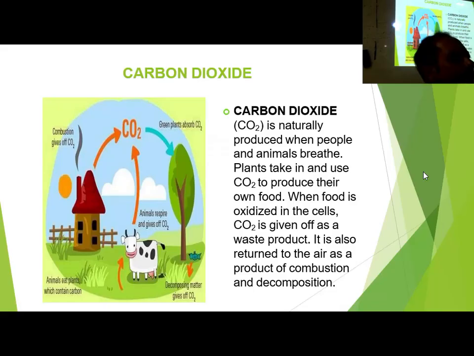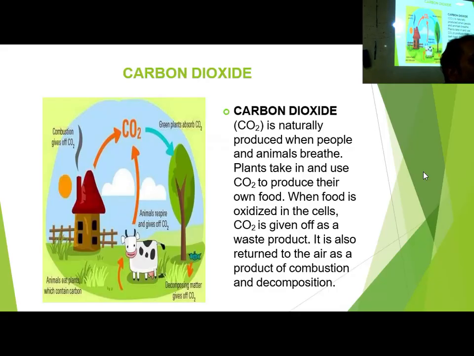Now one by one, their importance. Carbon dioxide is the most important among all the different greenhouse gases, because it is present in larger quantity. How much? 0.034%. No other gas is present at that percentage level. Others, like water vapor, are present in very small quantity, parts per million, parts per billion, so they are not that significant. Carbon dioxide is the most significant one for global warming.